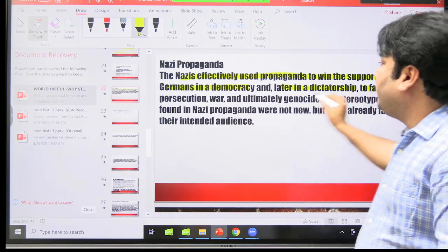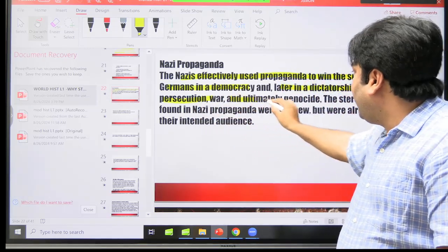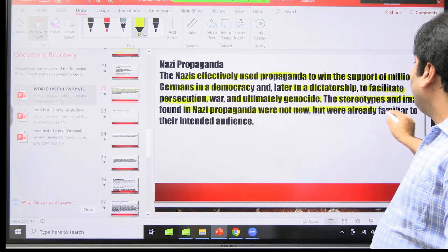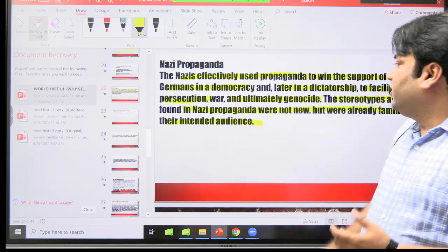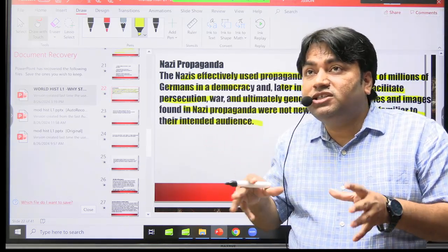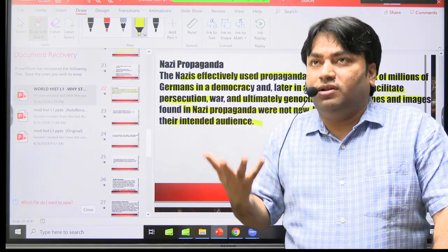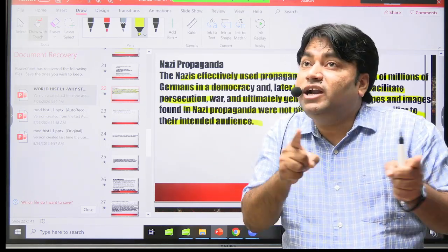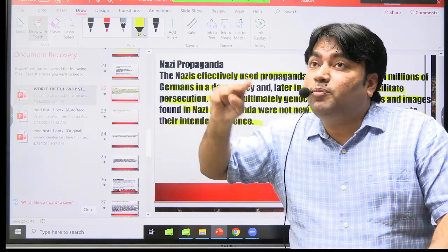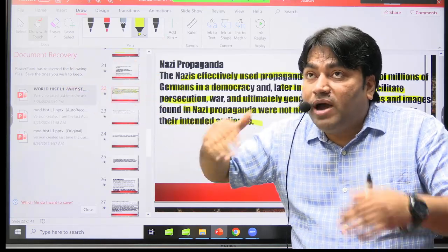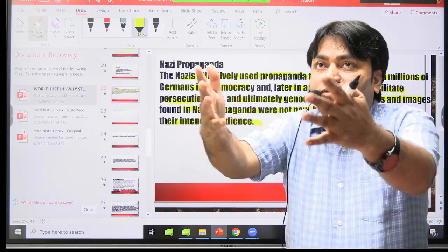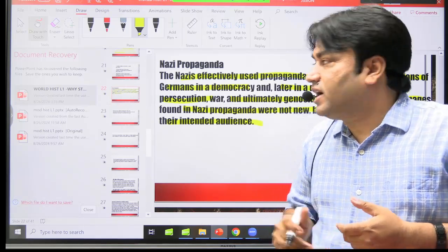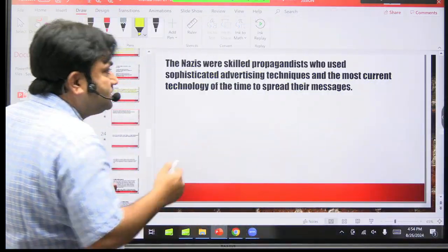What has been written? To facilitate prosecution and ultimate genocide, the stereotypes and images found in Nazi propaganda were not new, but were already familiar to the intended audience. It means this disinformation did what? It convinced the people in favor of the Nazi government. They wanted to prosecute Jews. They were promoting an anti-Semitic campaign, and by providing disinformation, by giving misinformation, they were successful in killing millions of Jews. And that was a crime against humanity. Clear? That is the most important point.